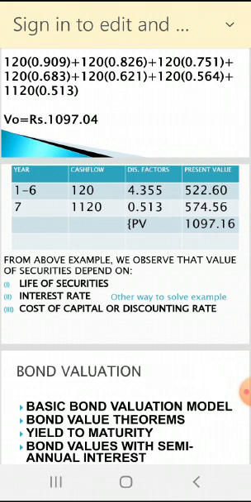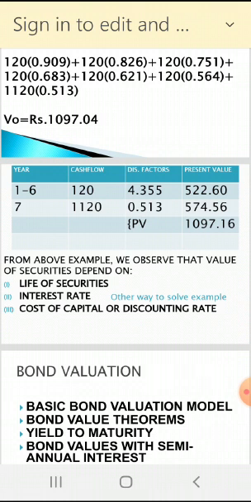You will get the 720, but value is what today? Present value is what? 522.60. Why we want to find out the present value? Because we want to buy this bond. So for this bond, how much we have to pay? That value, today's market value, you will find with the help of this particular basic valuation model.